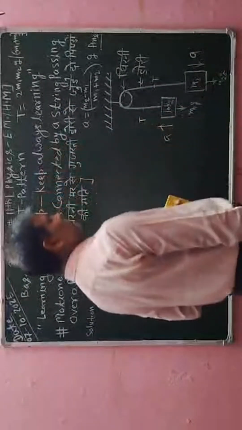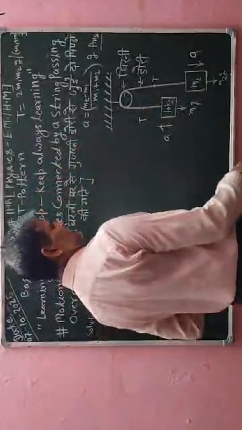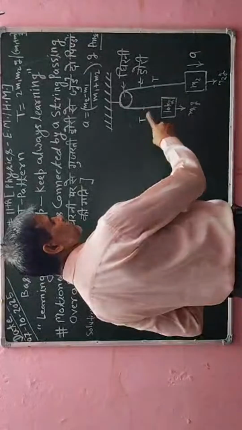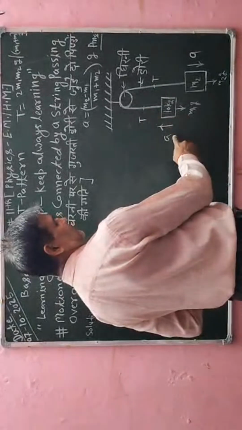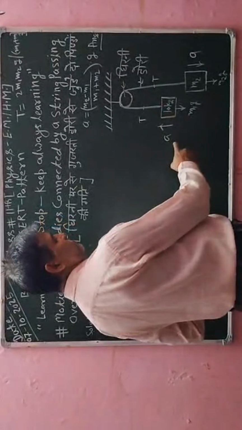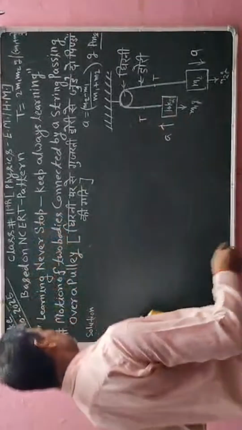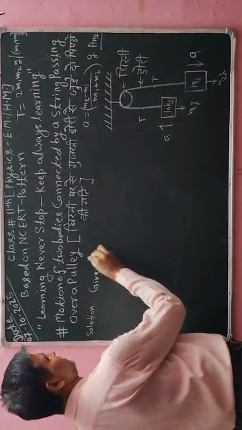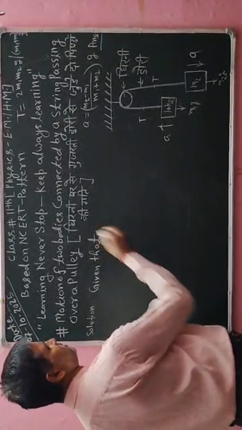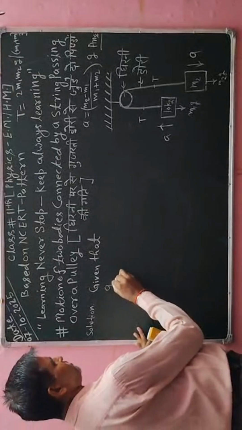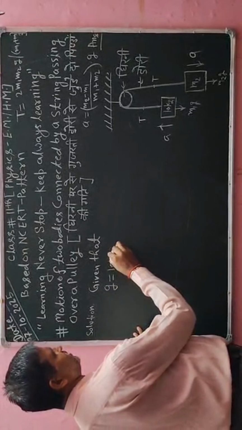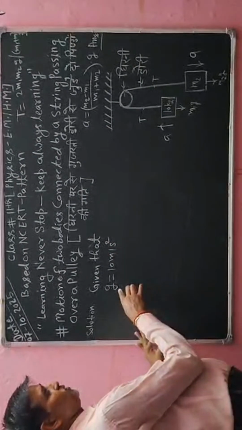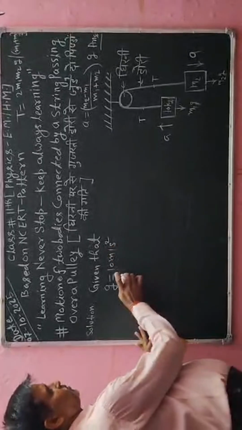In the string there is a tension force T and it is moving with acceleration a. So we have to calculate the value of a and also the value of T. Now I will write the given information. Given that, the value of g I have to take here as 10 meters per second squared. So this is the gravity value, g equals 10 meters per second squared.